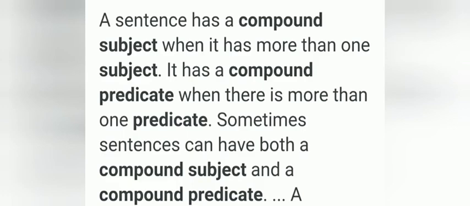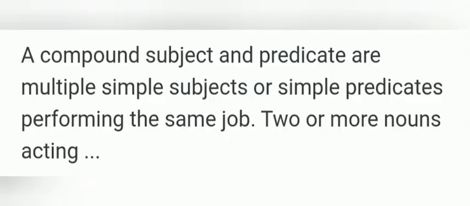Compound predicate means more than one predicate. Sometimes sentences can have both a compound subject and a compound predicate. A compound subject and predicate are multiple simple subjects or simple predicates performing the same job.